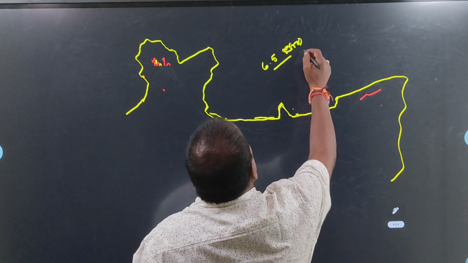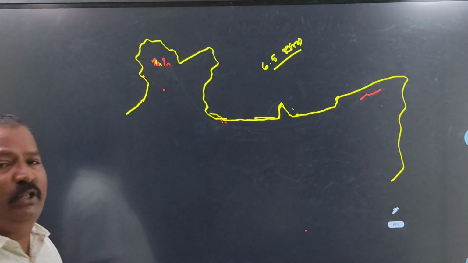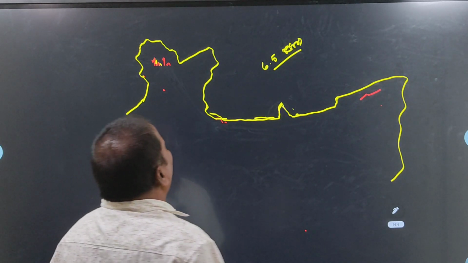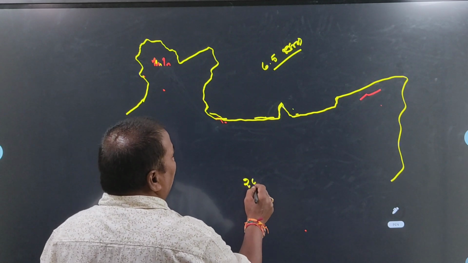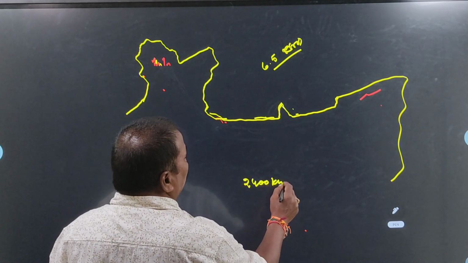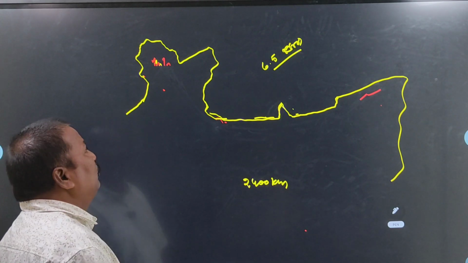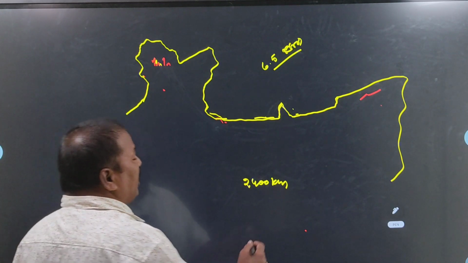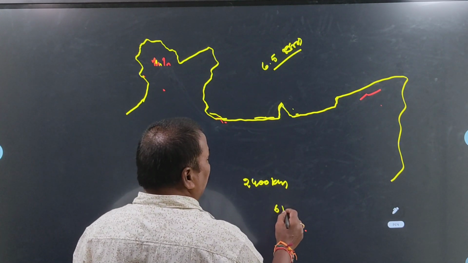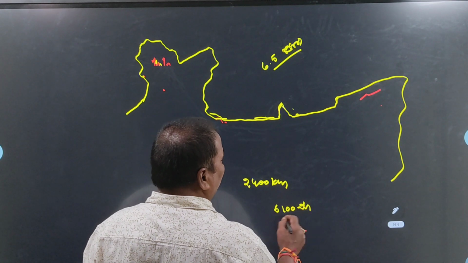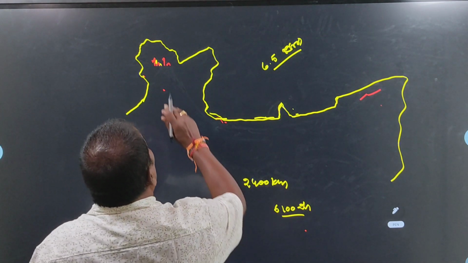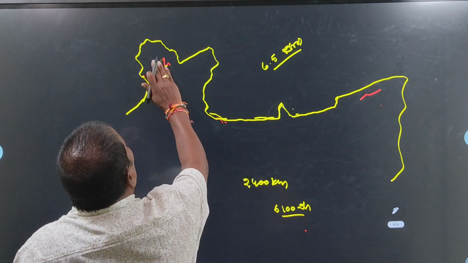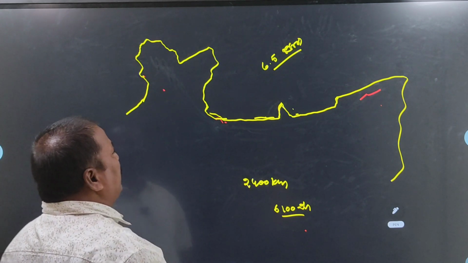The total length of the Himalayas in India is 2,400 kilometers. The average height of the Himalayas is 6,100 meters. And what are the main important peaks in the Greater Himalayas? Let us see one by one.